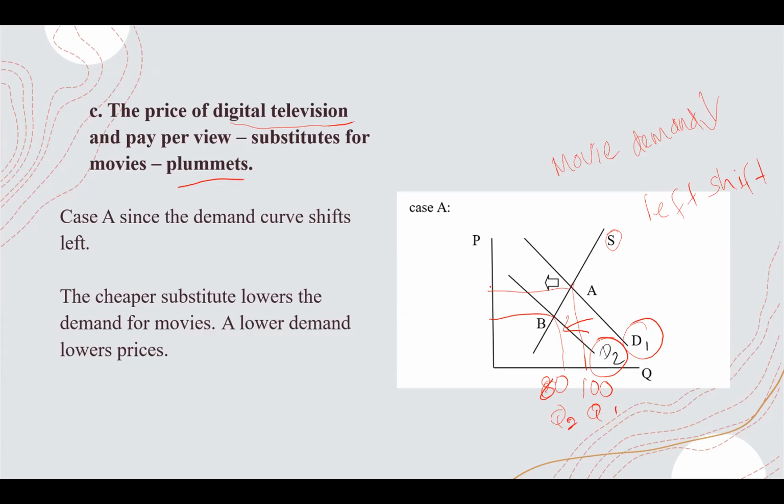Why? There is less demand. When there is less demand and supply is the same, the price decreases. The equilibrium point moves from A to B. This is the new equilibrium.